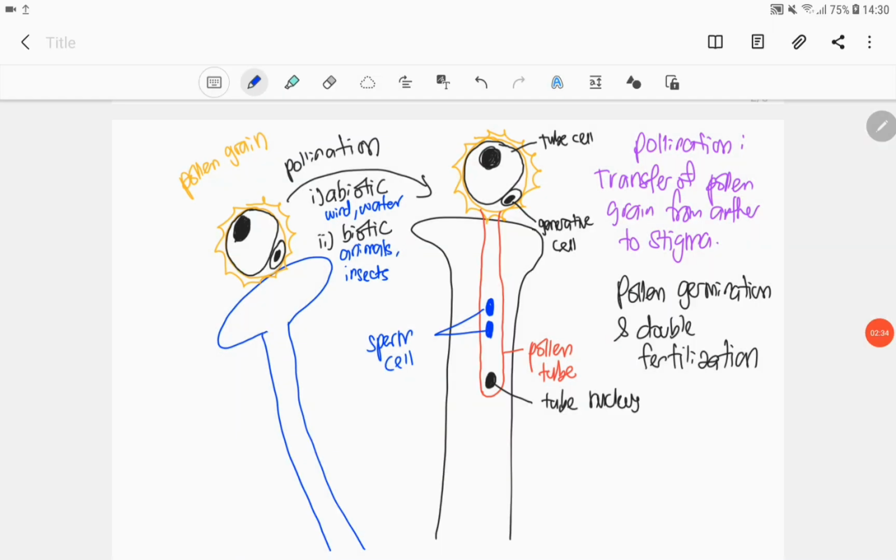So maksudnya semasa formation of pollen grain tadi, formation of male gametes belum lengkap. So formation of male gametes iaitu merujuk kepada generative cell buat mitosis untuk produce 2 sperm cell. So proses ini hanya berlaku semasa pollen germination, berlaku di dalam pollen tube.